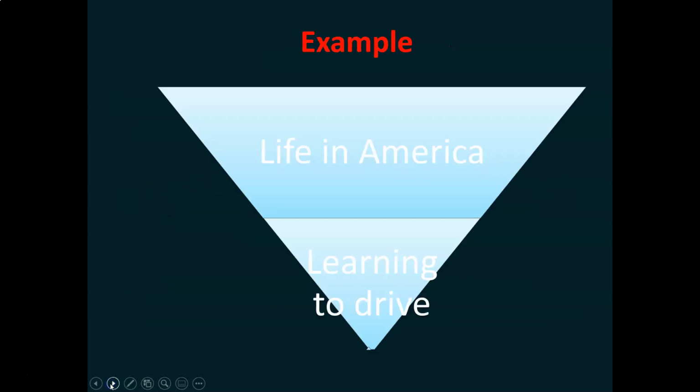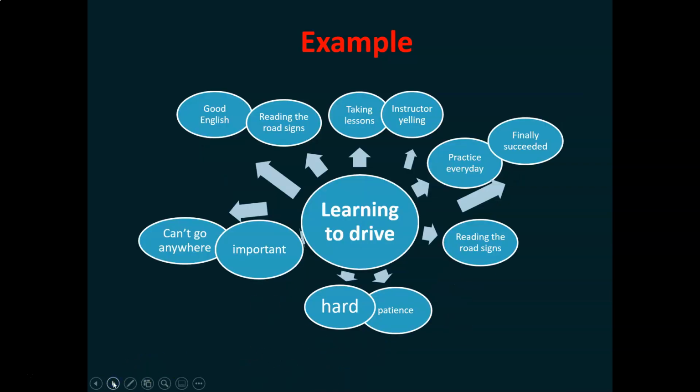Here's an example. The person took a very general topic, life in America, and narrowed it to one more specific topic of learning to drive. The person used a cluster diagram to generate many different ideas about the topic. Take a minute and look at some of these ideas that the person generated relating to learning to drive.